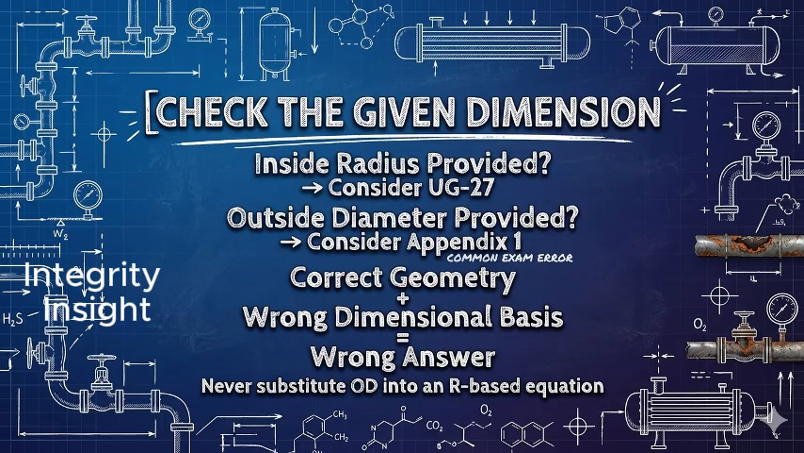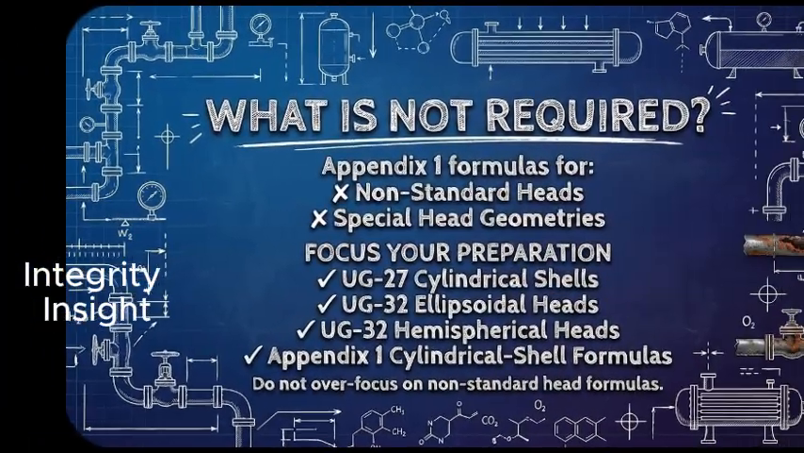Check whether the problem provides the inside radius, R, or the outside diameter, OD. Do not select an equation merely because the component is cylindrical. The equation must also match the dimensional basis provided in the question. Using an outside diameter in an inside radius equation, or using an inside radius in an outside diameter equation, will produce an incorrect answer.